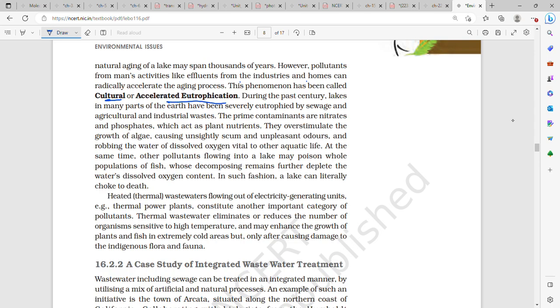During the past century, lakes have been eutrophied by agriculture and industrial waste. Prime contaminants are nitrates and phosphates. They act as plant nutrients. They overstimulate growth of algae, causing unsightly scum and unpleasant odors, robbing the water of dissolved oxygen, which is vital to other aquatic life. They poison the whole population of fish, which then decompose.